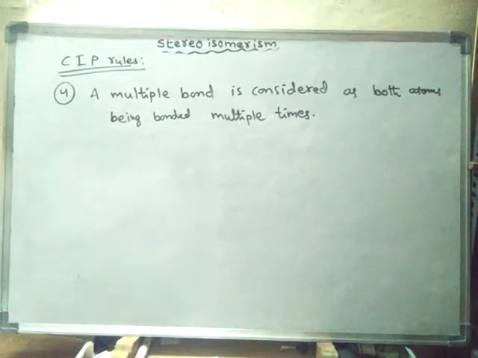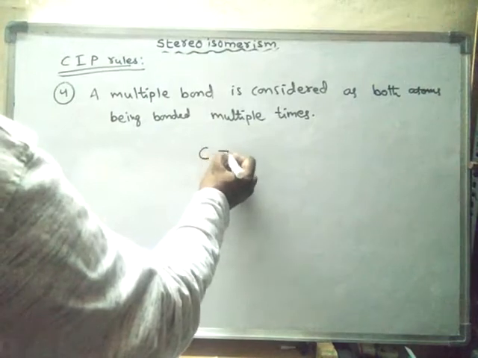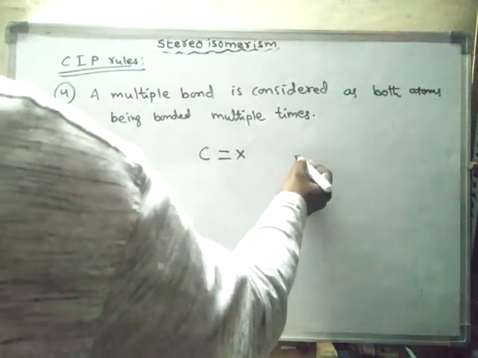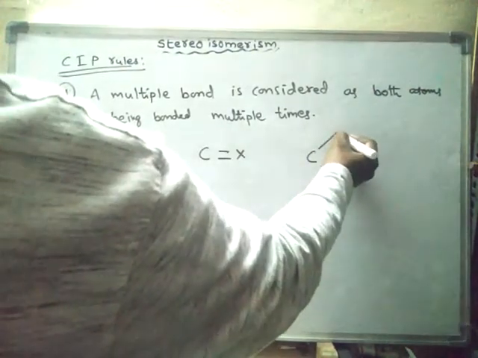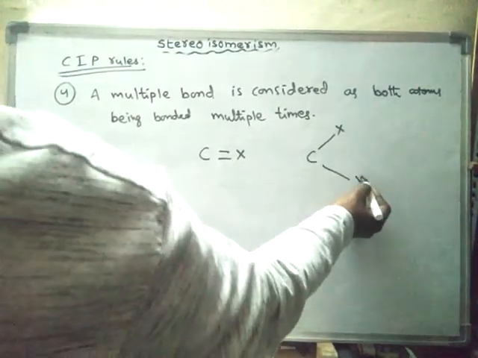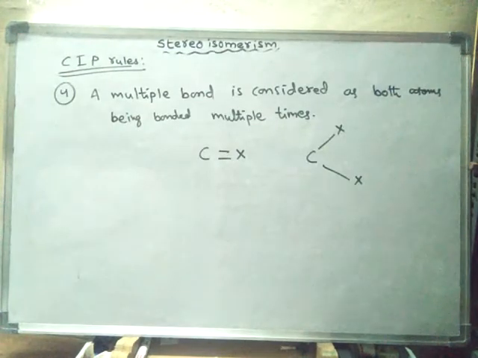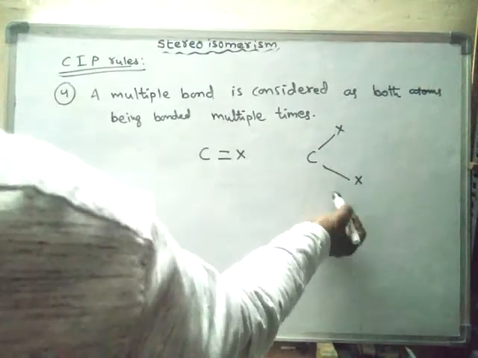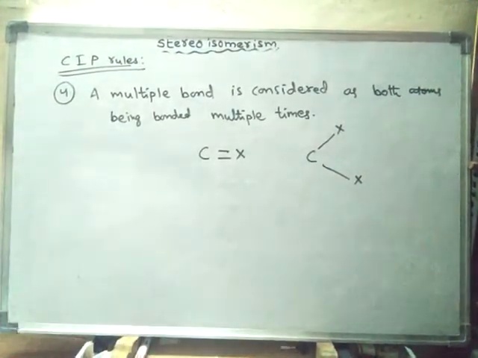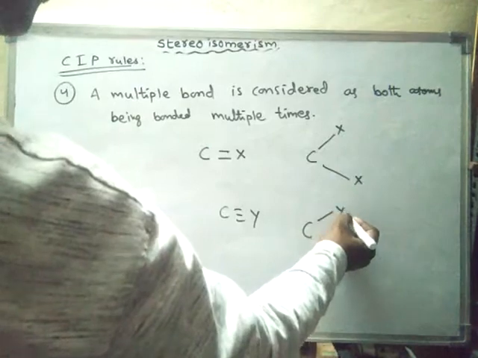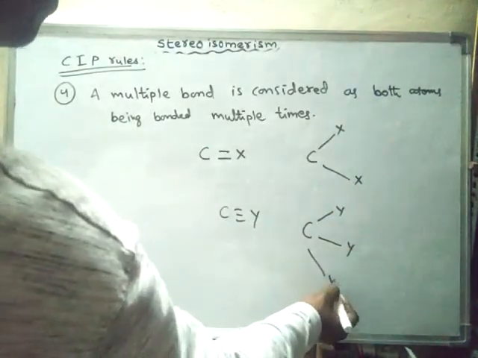For example, suppose there is a multiple bond between carbon and some atom X. Then the meaning is that between X and this carbon there is a bond one time, and also another bond. That means depending upon the number of bonds, those atoms are repeated that many times. Suppose it is like this, then it is equal to like this.